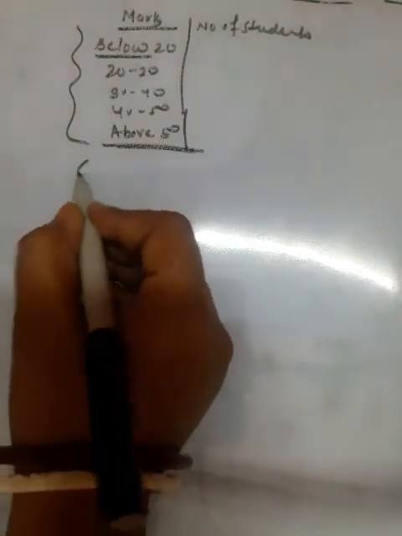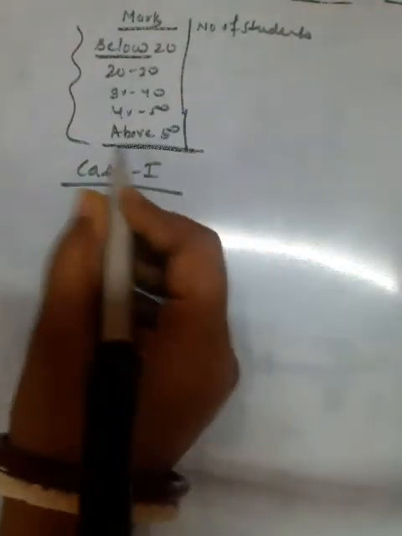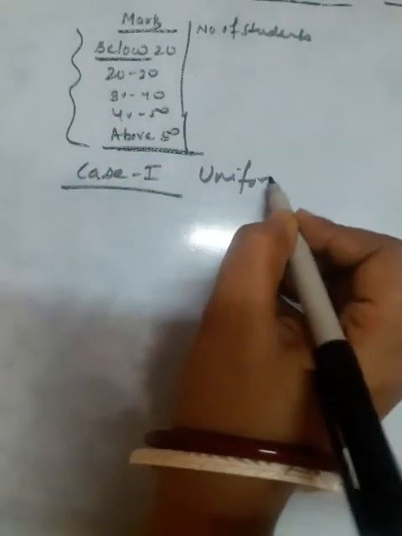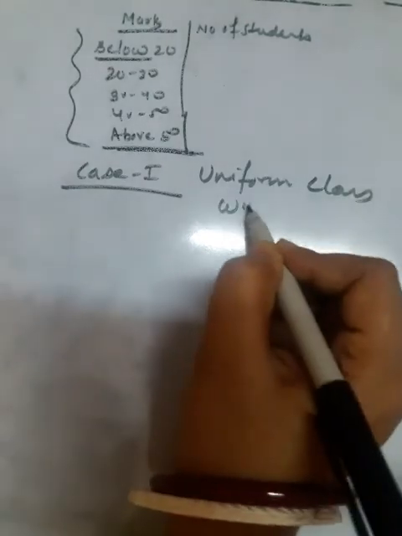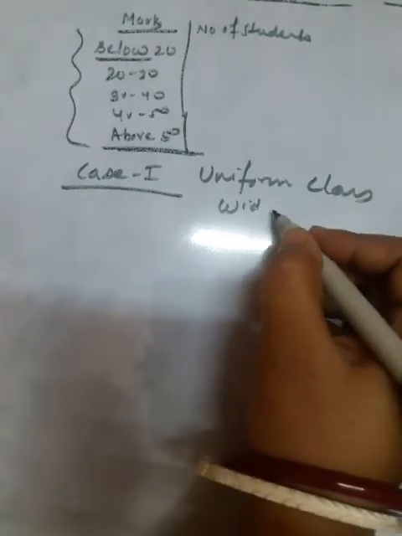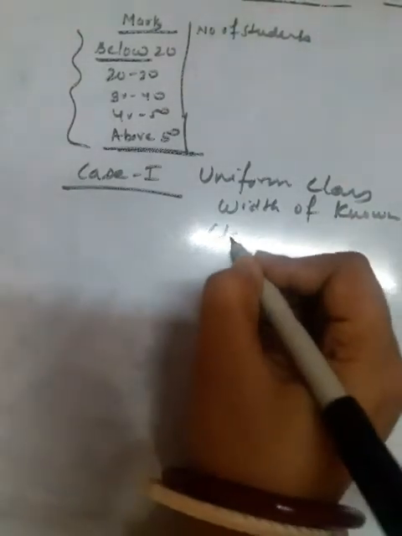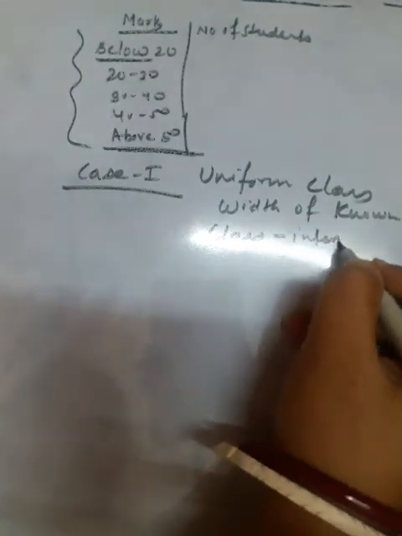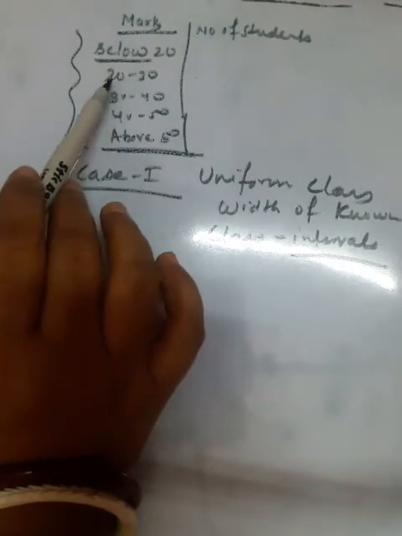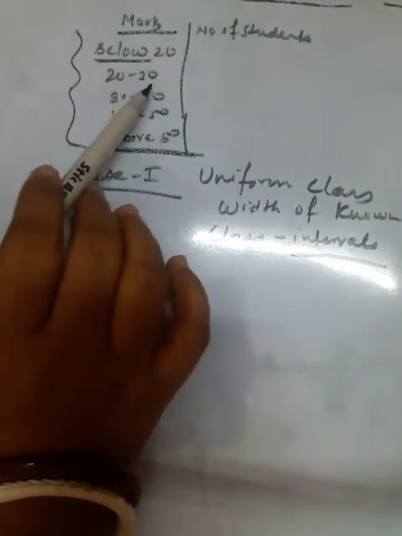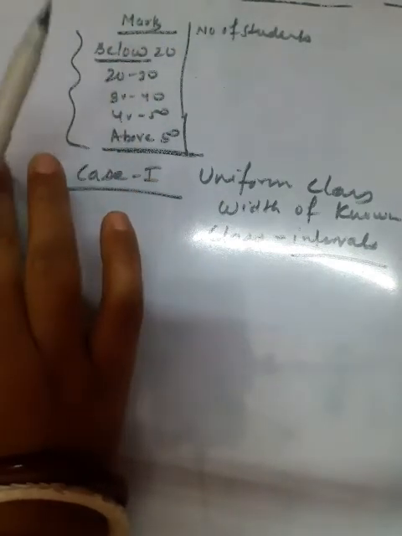There may be two cases. Case 1: uniform class widths of known class interval. If the given class intervals, except the first and last class interval, are uniform, meaning the class interval, which is the difference between the lower and upper limit, is the same.